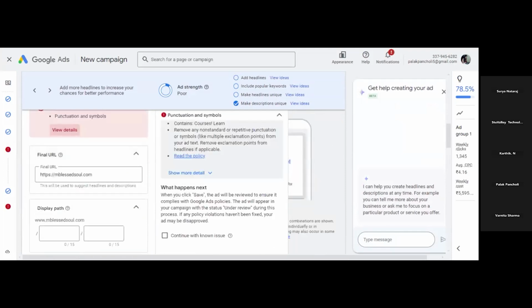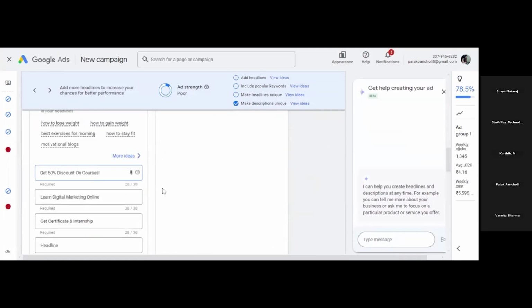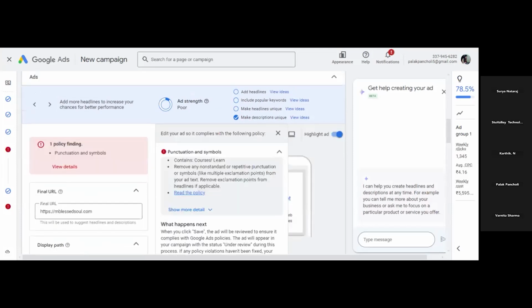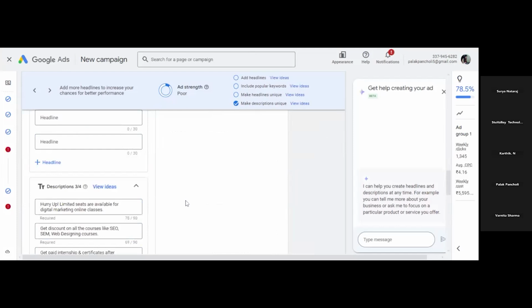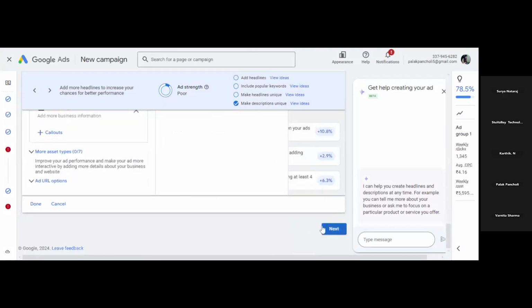Contains courses. Okay, courses. This I can remove. Remove any non-standard repetitive punctuation. Okay, so this I have removed. Let's check if it is done. Done.